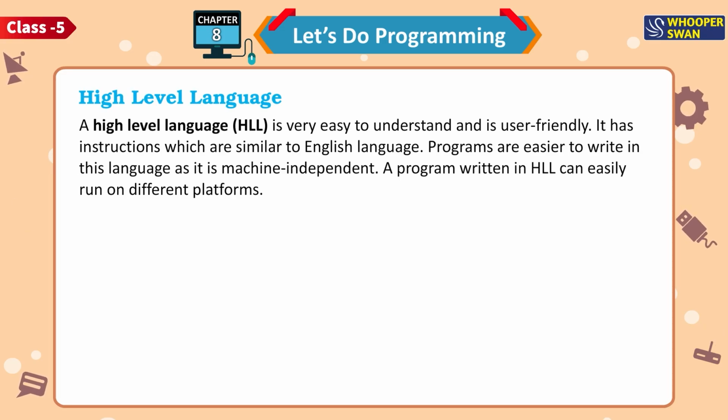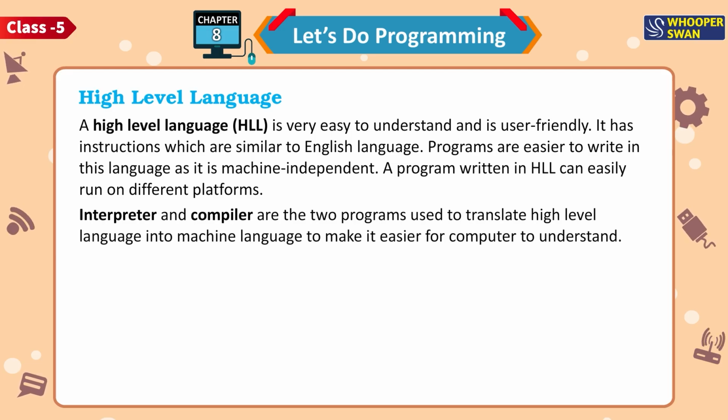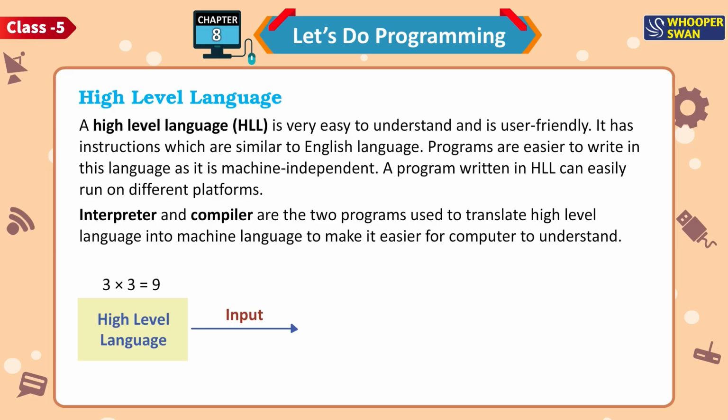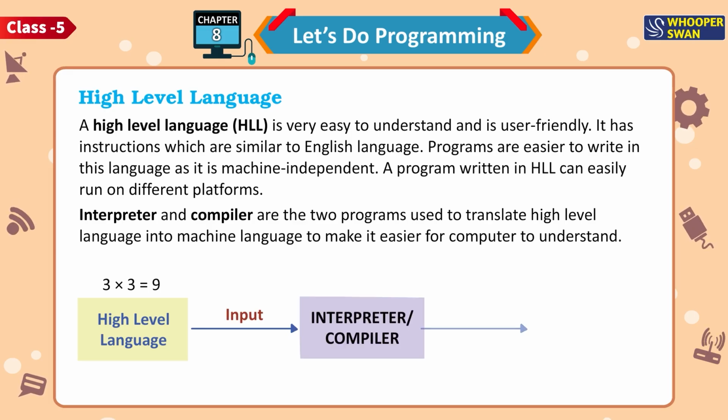High-level language. A high-level language, HLL, is very easy to understand and is user-friendly. It has instructions which are similar to English language. Programs are easier to write in this language as it is machine-independent. A program written in HLL can easily run on different platforms. Interpreter and compiler are the two programs used to translate high-level language into machine language to make it easier for computer to understand. 3 multiplied by 3 is equal to 9. High-level language. Input. Interpreter, compiler. Output.